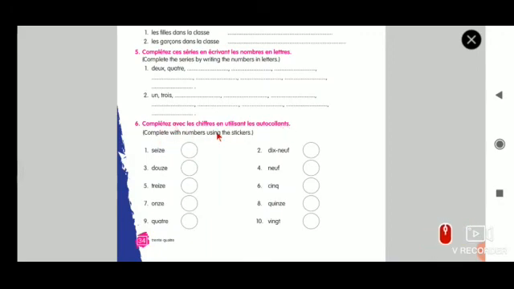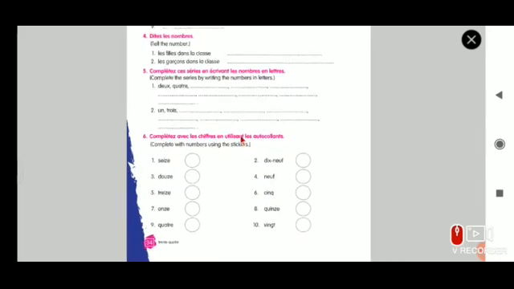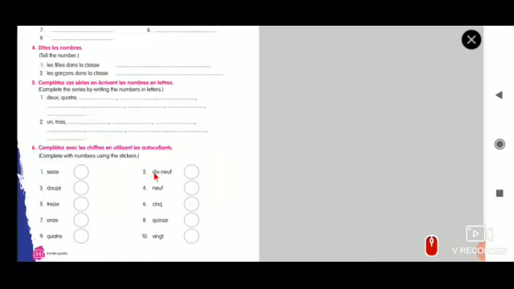Compléter avec les chiffres en utilisant les autocollants. That is, complete the numbers, that is the digits. Avec les chiffres is nothing but with the digits. Chiffre means digits. En utilisant les autocollants: complete with numbers using the stickers which are given at the back side of your book.